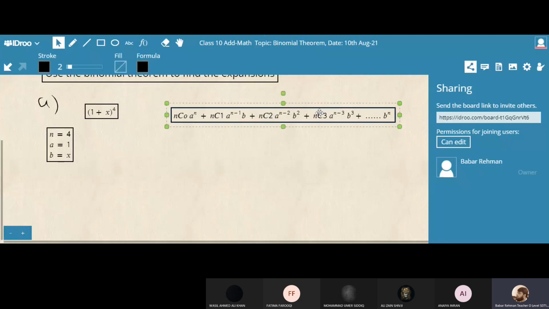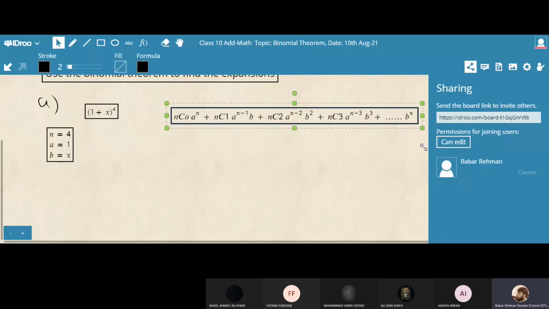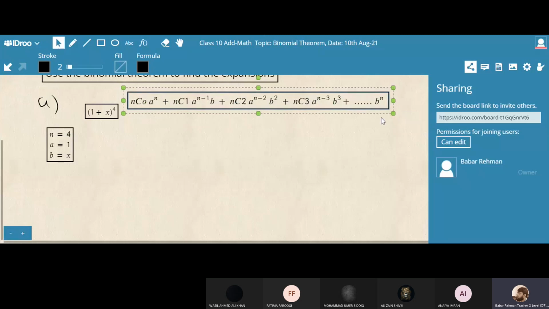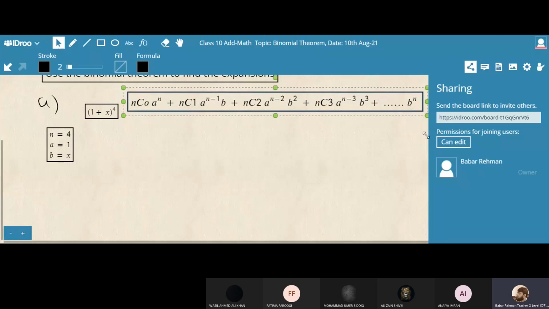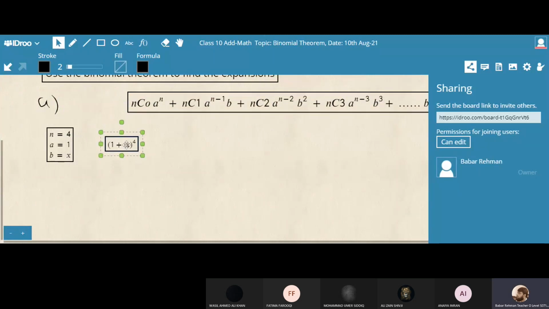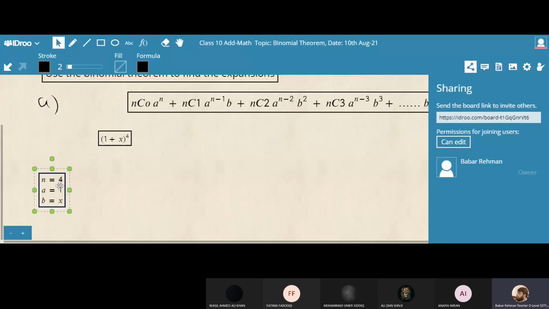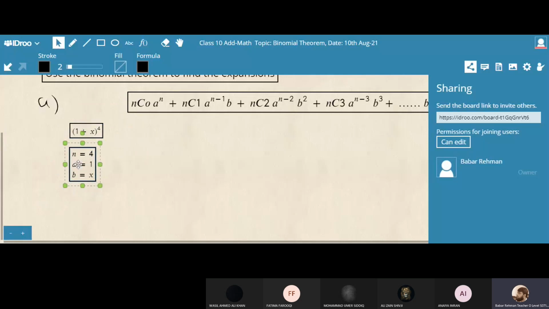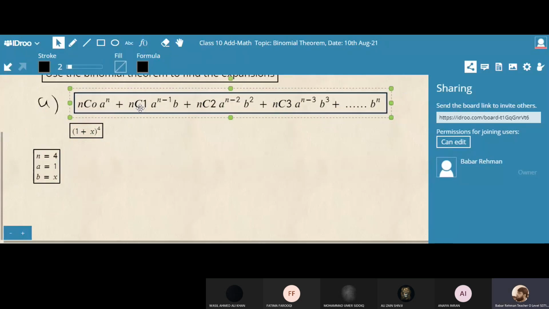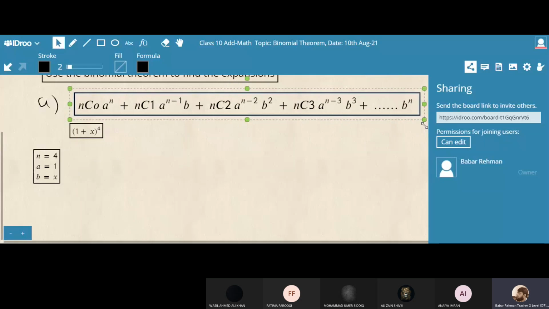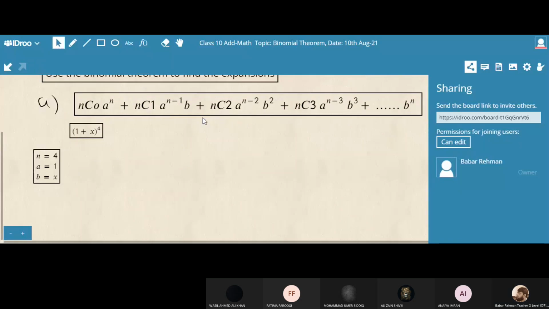We will apply this formula in this question. Okay, students, are you getting this one? Because in this question these are the values. Can you see the formula now in clear view?